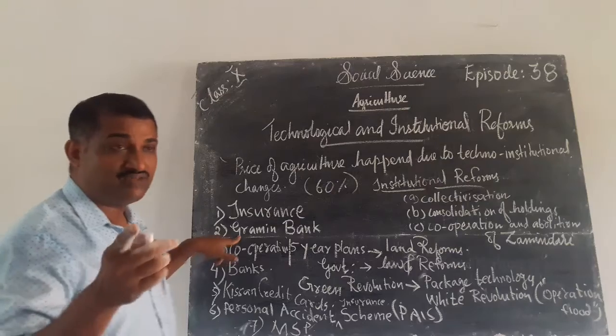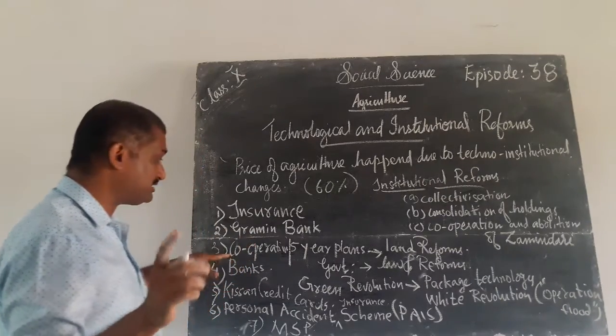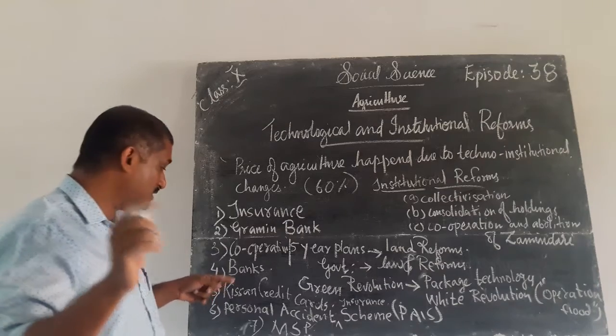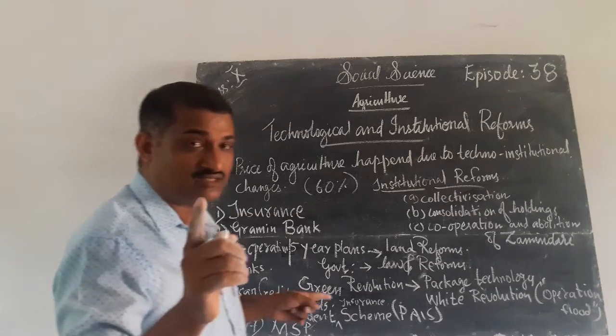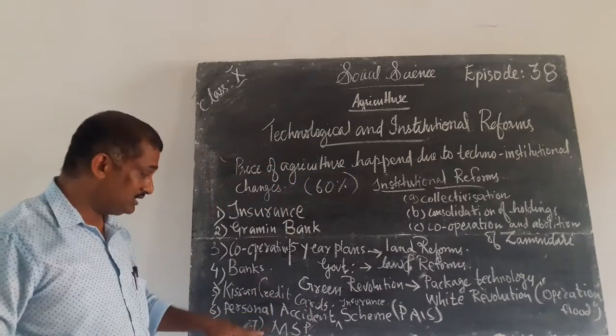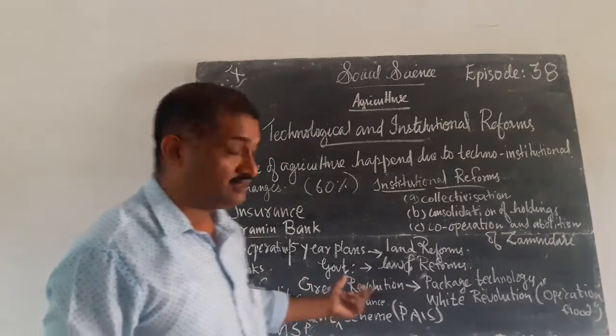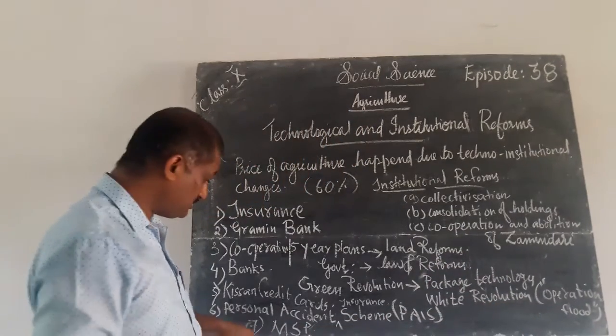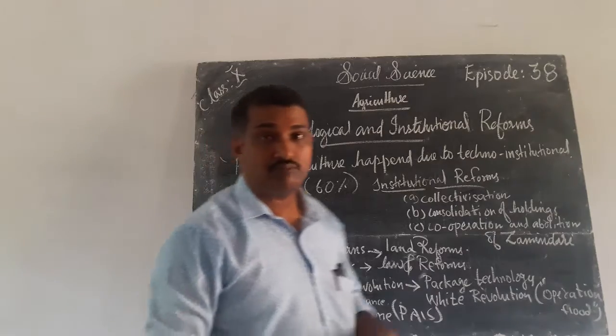Next, Gramin banks, cooperative societies, and different banks established in India. Then the Kisan Credit scheme was also established in India. Next, the personal accident insurance scheme also protects the farmers. Last one I discussed now is minimum support price.